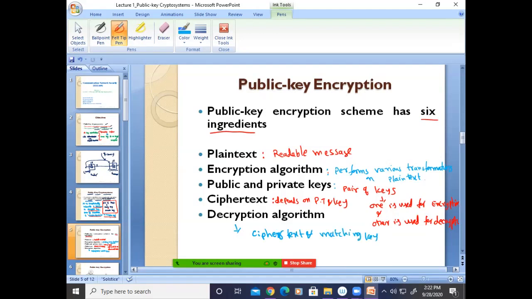Based on this, it will decrypt the message, or it will produce the plain text. Okay. The only difference is public and private key. So there is a pair of keys. One is used for the encryption and the other is used for the decryption. Okay.